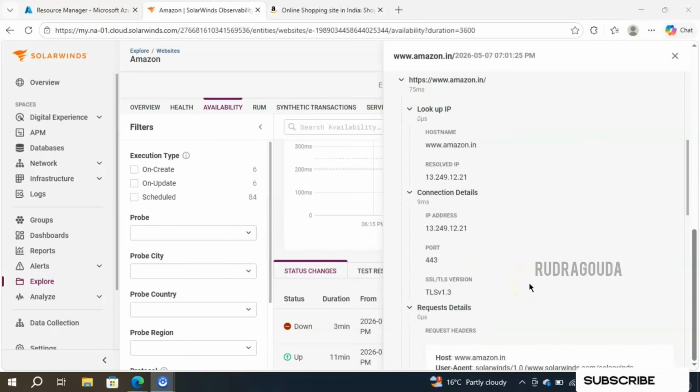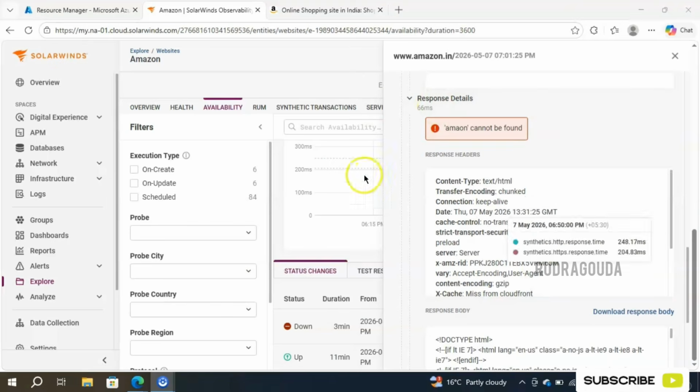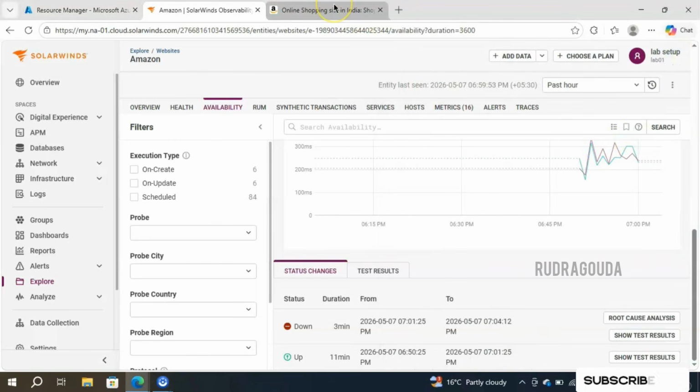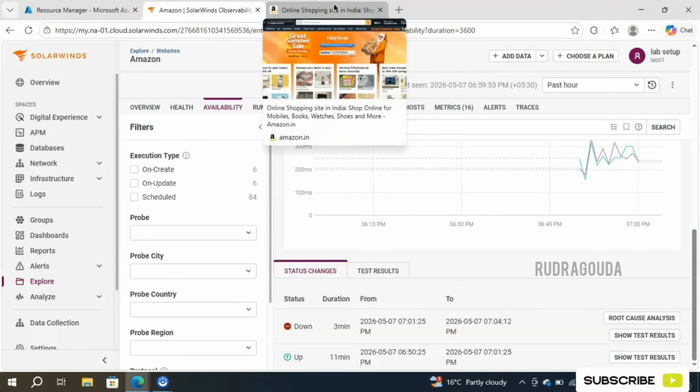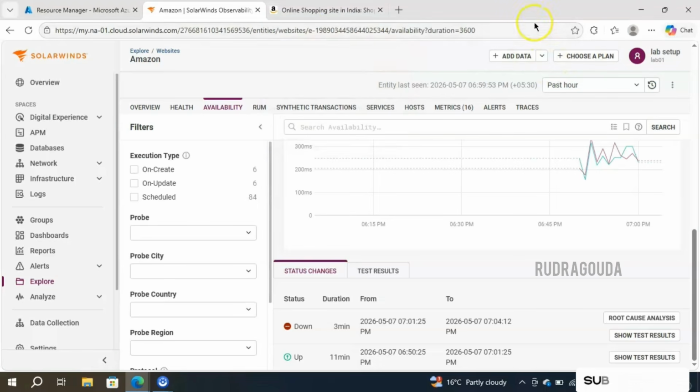So if you want to know more about that, scroll a little down. Here it will clearly mention Amazon cannot be found. So because of that, it triggers the alerts. So in a real-time environment, if the particular keyword is not present, we should get an alert and we need to fix it. Just to demonstrate how the check string works in SolarWinds Observability, I purposefully gave the wrong keyword into the configuration section, right? Hope you got the complete understanding about website monitoring in SolarWinds.